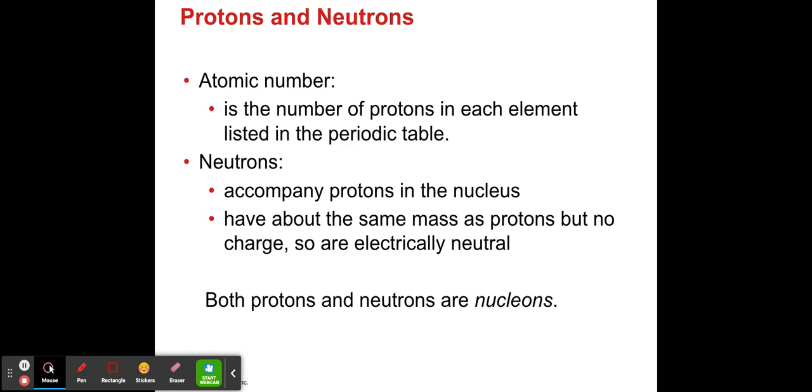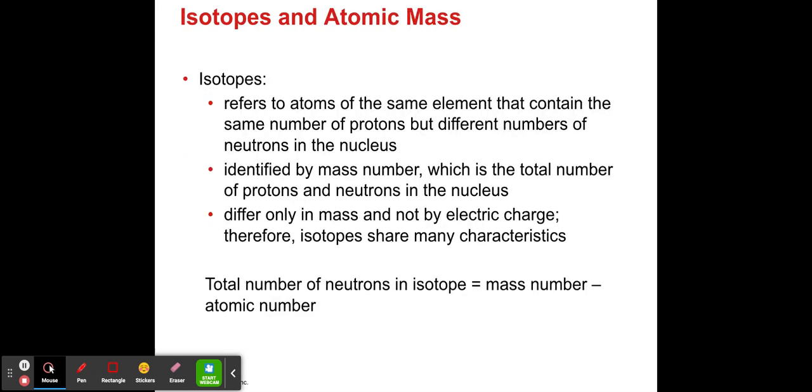These neutrons have the same mass as the protons, but they are electrically neutral. They have no charge. Now there is a term that we call nucleons. Protons and neutrons are collectively called nucleons. So if you see this word nucleons, it means protons and neutrons. All right. Now, let's talk about isotopes and atomic mass.